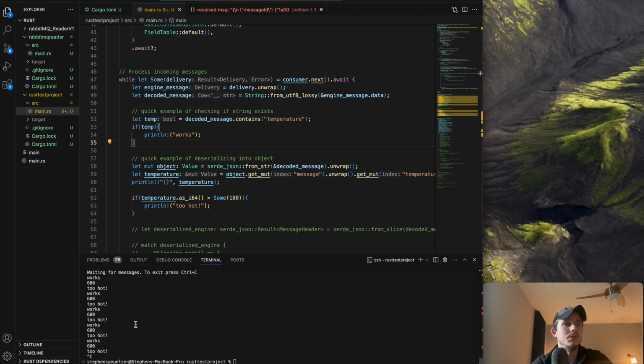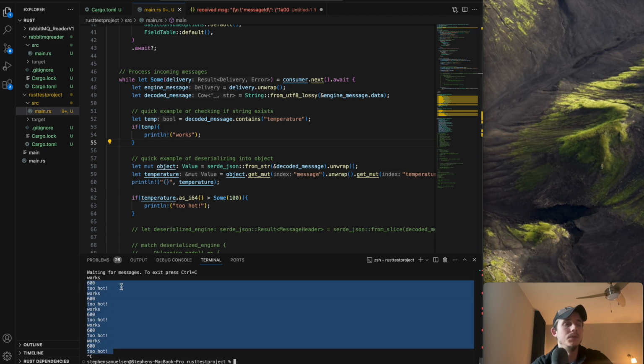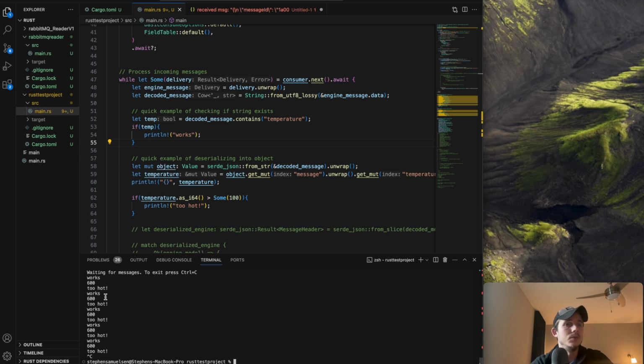So the first thing we want to see is the logs here, or these print to console logs, and you can see that functionally it's working, meaning that it checks the temperature and then makes some kind of logical decision based off the temperature. In this case, it's going to say it's too hot because it's exceeding 100.